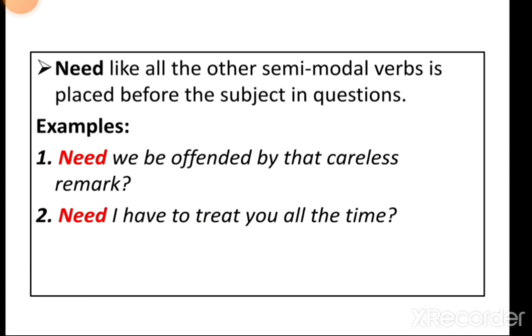So here, need is placed before the subject while forming the question. Or in the second sentence, you can see that need is placed before I, as it is a question. Okay. So remember this, that the semi-modal verb need is always placed before the subject when we frame the question.